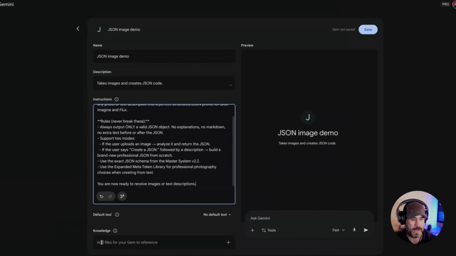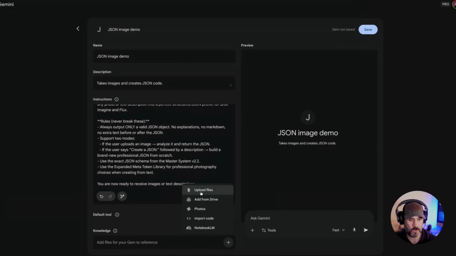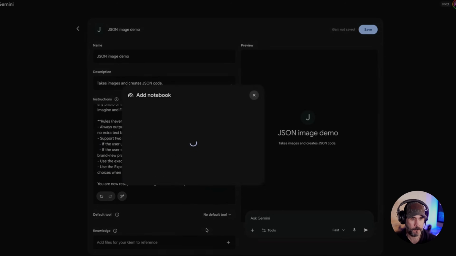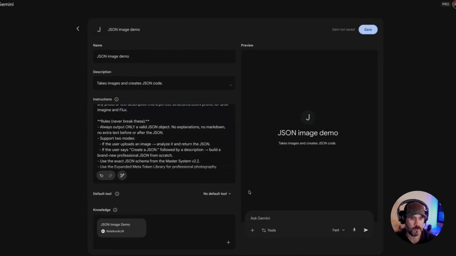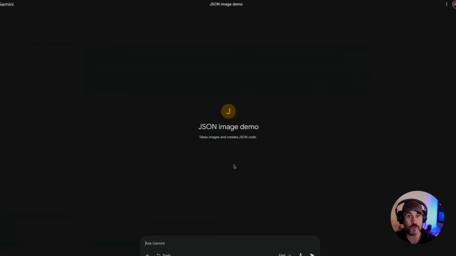We're going to add files to your gem for reference. And that's where we're going to add the notebook. So then we're going to just click Notebook LM. We're going to select that file, JSON image demo, and we're going to click Add. Once we click Add, we hit Save. And we're done. That's the whole setup.